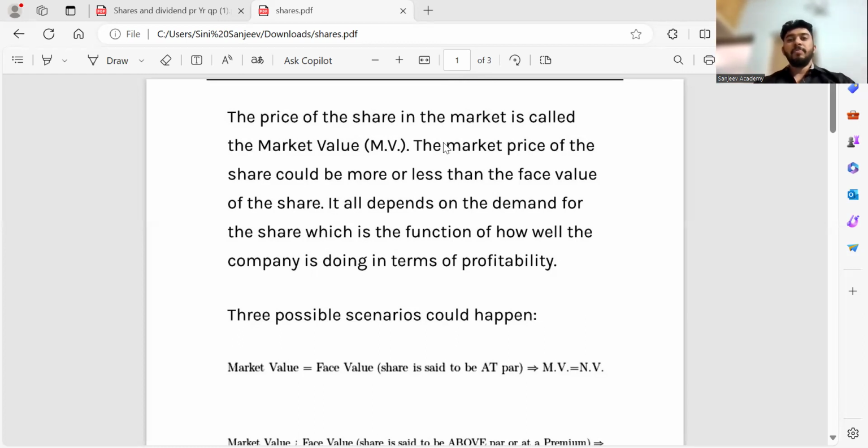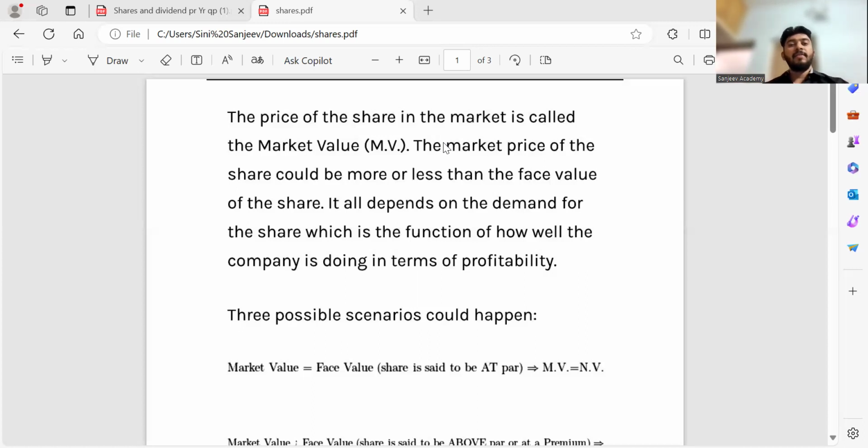So for the people who bought in 2011, what will be the cost price? Cost price is 1 rupee. Now suppose they are selling it now, then their profit will be selling price minus cost price. Now the selling price is 50 lakhs, so 50 lakhs minus 1 rupee. So now you got the point. This is one scenario.